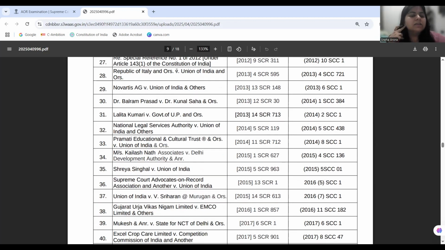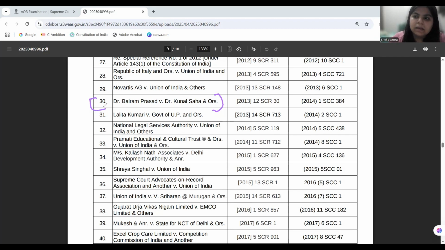Okay, now 30 is a medical negligence case, Dr. Balram Prasad versus Dr. Kunal Saha. In this case, basically, the award was granted for medical negligence of the doctors, but the litigation was prolonged over more than 15 years. So the petitioner is saying that I should be given interest on the prolonged case as well, and that the compensation to be given to me shall be increased in light of the expenses today. So the court is granting him that.